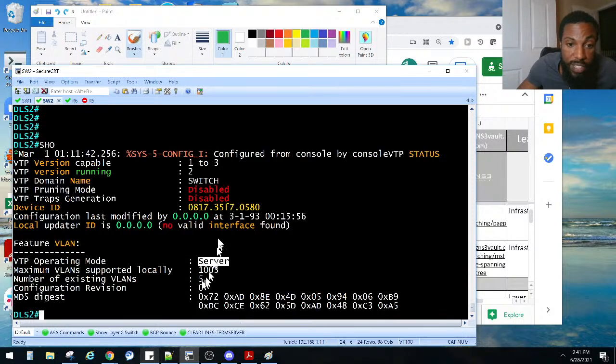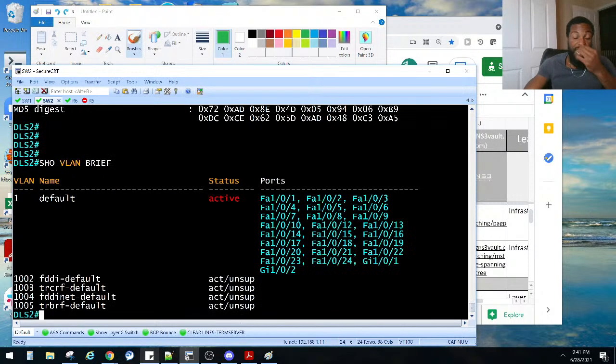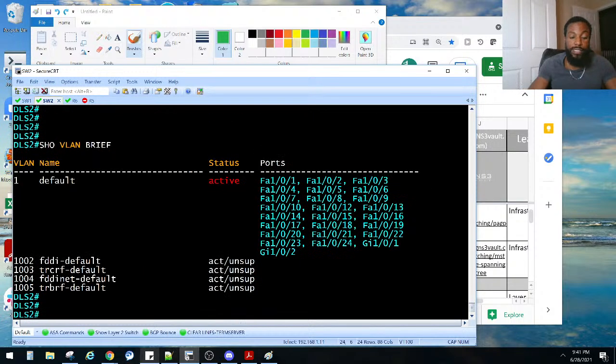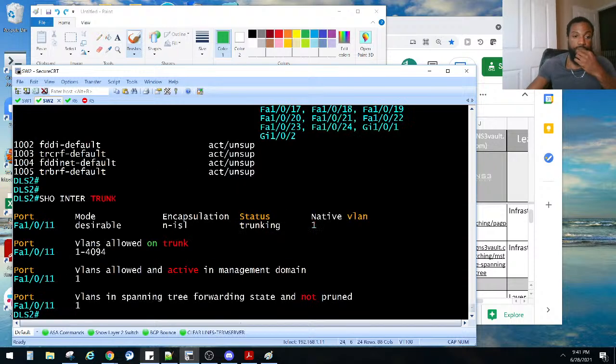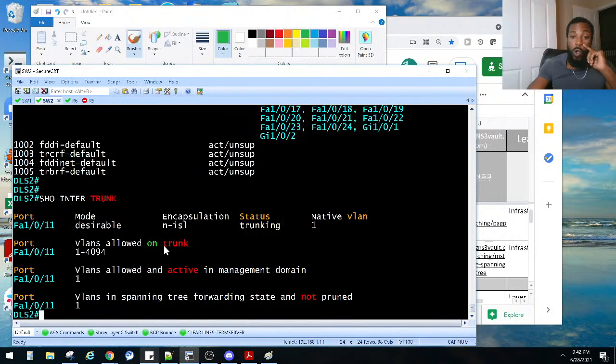And now, does he know about the other VLANs? Show VLAN brief. He doesn't know about the other VLANs. Interesting. Even though we created the VLANs on here. Does he have any trunks? Let's see what trunks he got. Show interfaces trunk. He has only FA0/11 trunking. Only this guy right here is trunking. Only that guy. It is trunking, so all the VLANs should be going across that trunk.